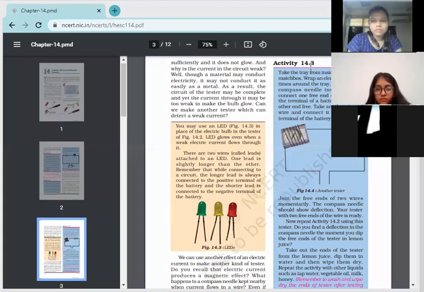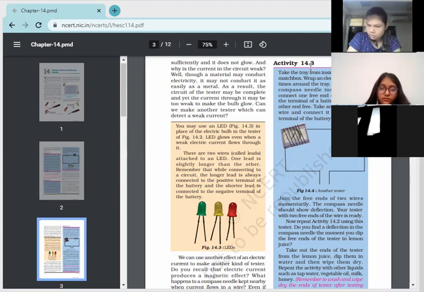Take the tray from inside a discarded matchbox. Wrap an electric wire a few times around the tray. Place a small compass needle inside it. Now connect one free end of the wire to the terminal of a battery. Leave the other end free.